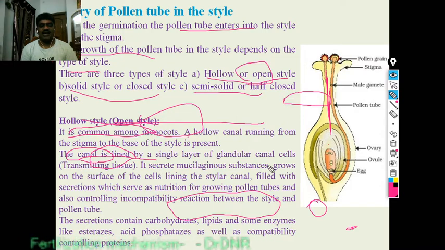The canal is lined by a single layer of glandular cells, the transmitting tissue. Mucilaginous substances are present, and the canal is filled with secretion which serves as nutrition for the growing pollen tube, and also controls the incompatibility reaction between the style and the pollen tube. The secretion contains carbohydrates, lipids, some enzymes like esterases, acid phosphatases, as well as compatibility controlling proteins. These are the limiting factors which affect the growth of the pollen.